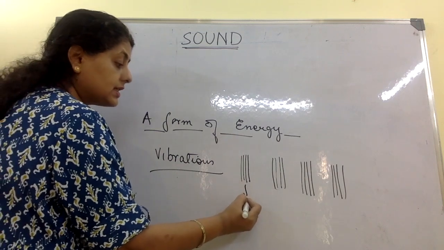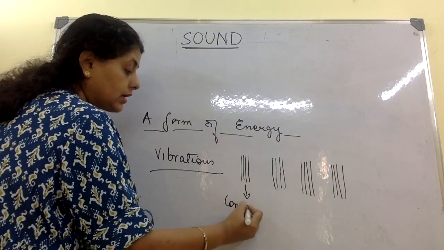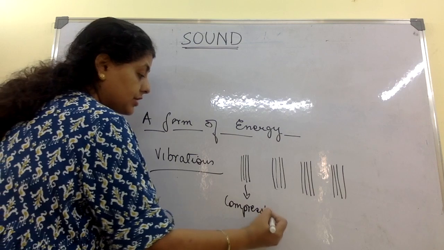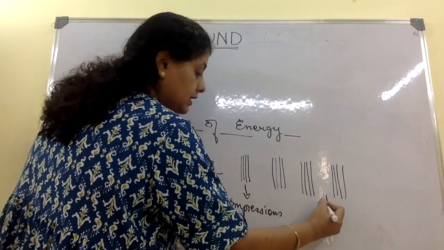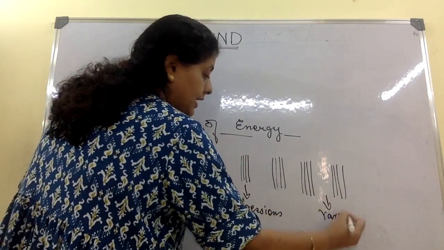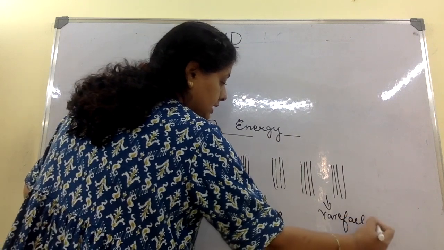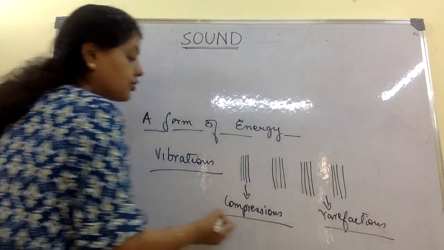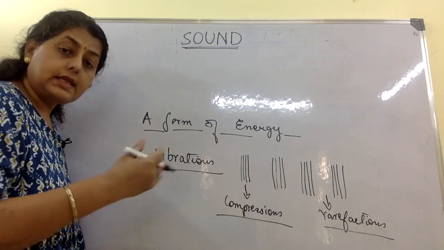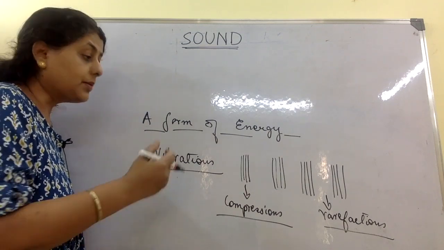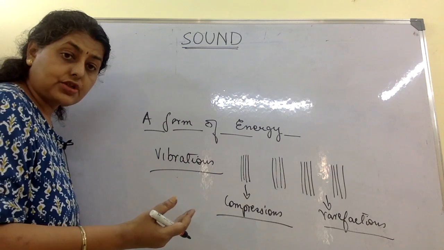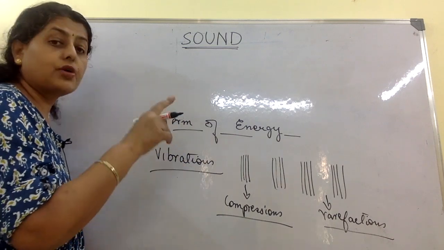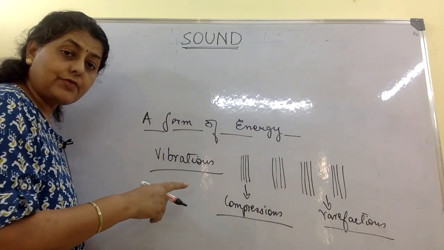Now these dense areas are called compressions. And the rare areas are called rarefactions. So sound travels in air with the help of compressions and rarefactions. And thus it forms a wave. And what is this kind of a wave called?